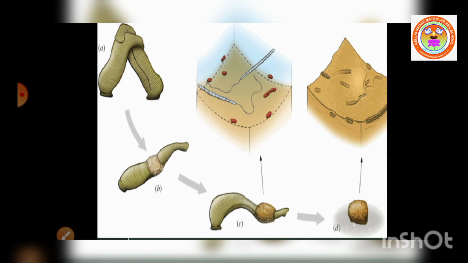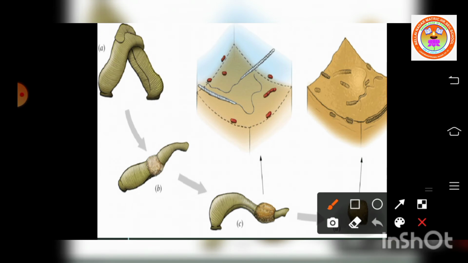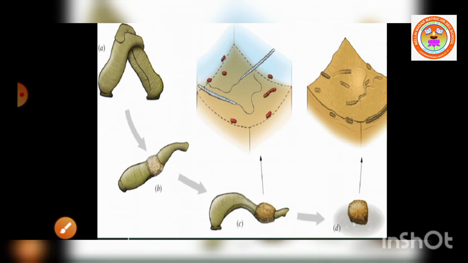Internal means the fertilization takes place inside the body. This is followed by cocoon formation. Here what will form? The cocoon will be formed. It is in the clitellum region. The clitellum region is found in the 9th, 10th and 11th segments. There the cocoon will form.